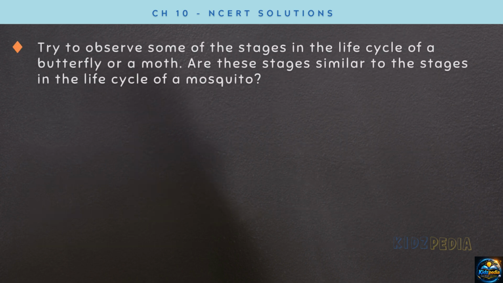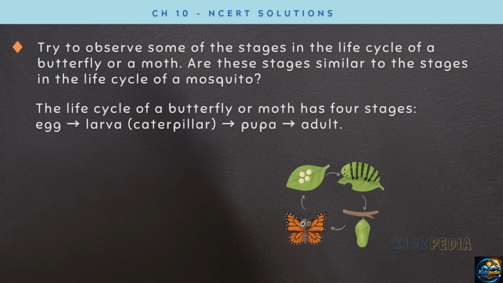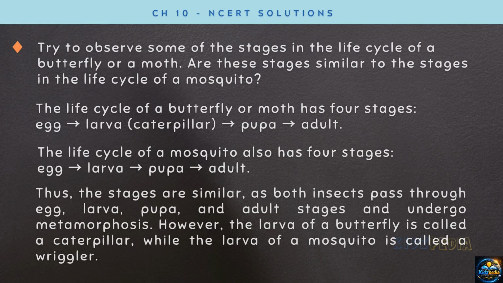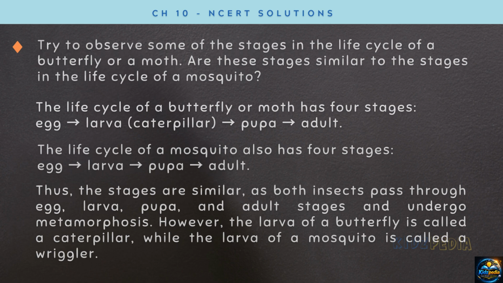Try to observe some of the stages in the life cycle of a butterfly or a moth. Are these stages similar to the stages in the life cycle of a mosquito? The life cycle of a butterfly or moth has 4 stages: egg, larva, pupa and then adult. The life cycle of a mosquito also has 4 stages. Thus, the stages are similar as both insects pass through egg, larva, pupa and adult stages and undergo metamorphosis. However, the larva of a butterfly is called a caterpillar while the larva of a mosquito is called a wriggler.